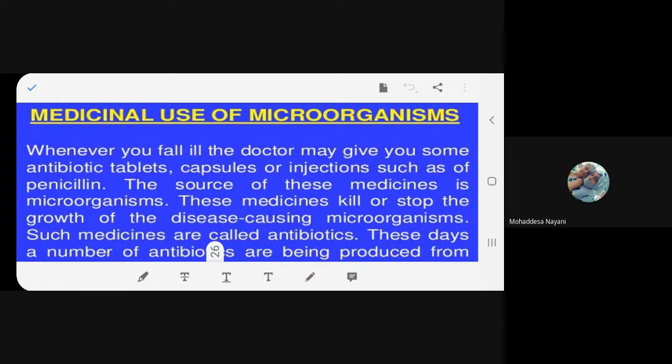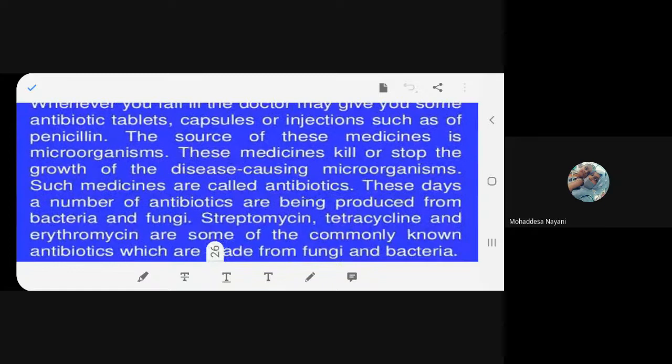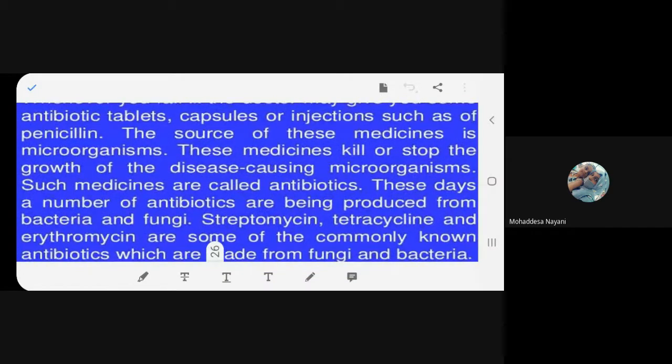Now, where are these medicines coming from? Obviously, they come from microorganisms. What are these microorganisms doing? They either kill or put a stop to the growth of the harmful microorganism which is in your body. So it stops the growth of the microorganism which is making you sick. And these medicines are named antibiotics.